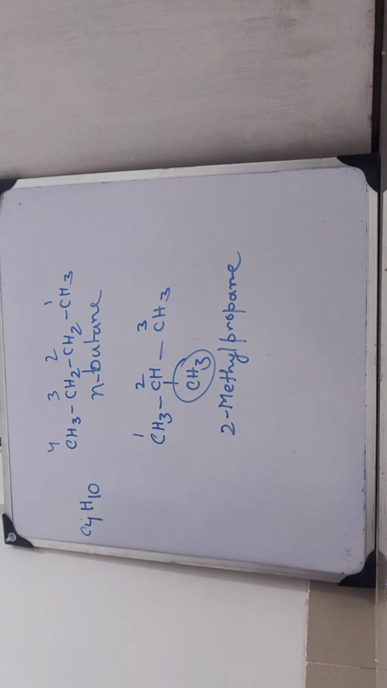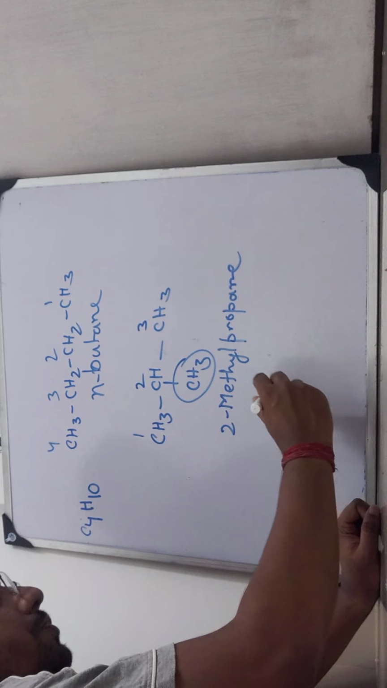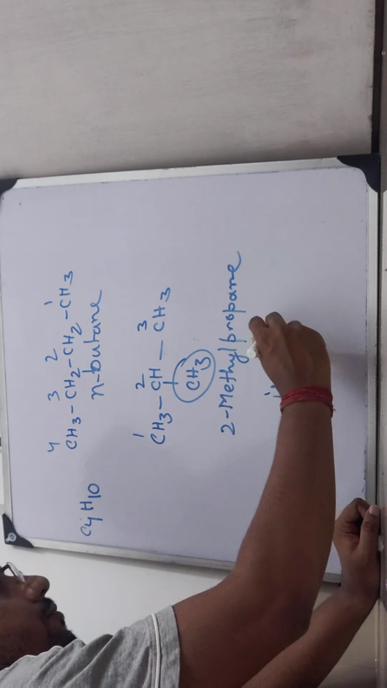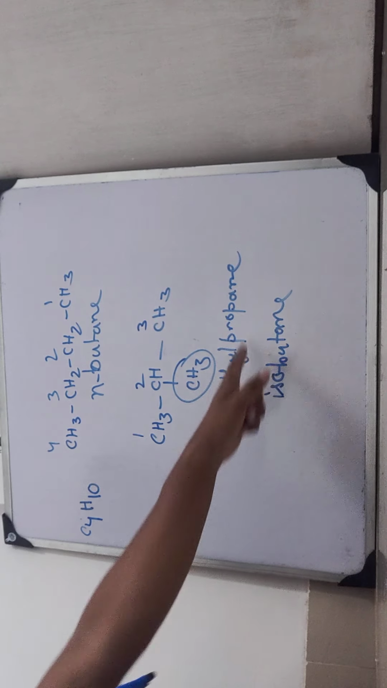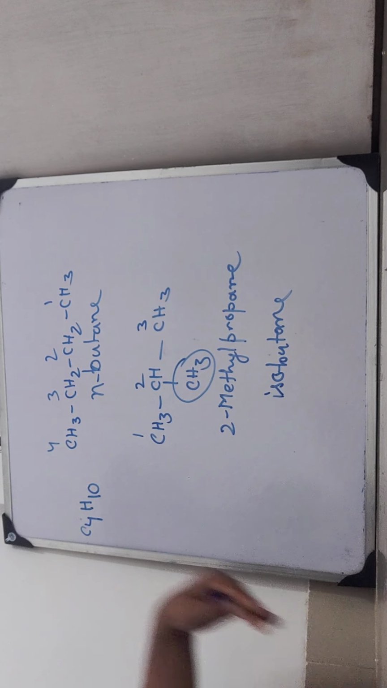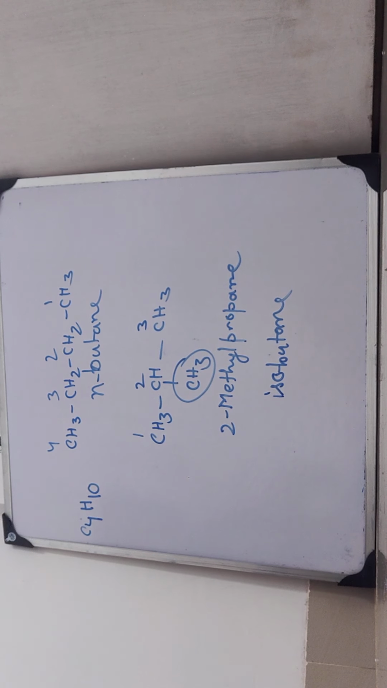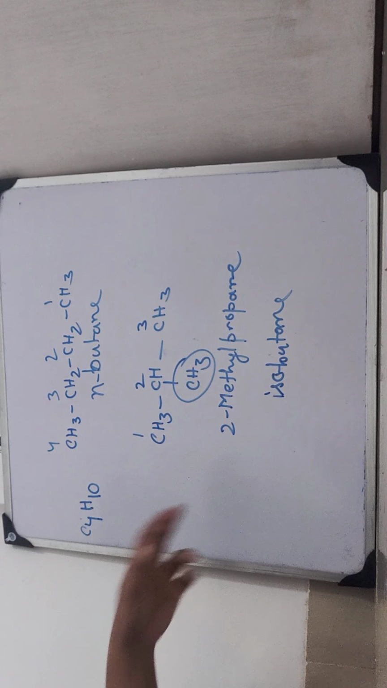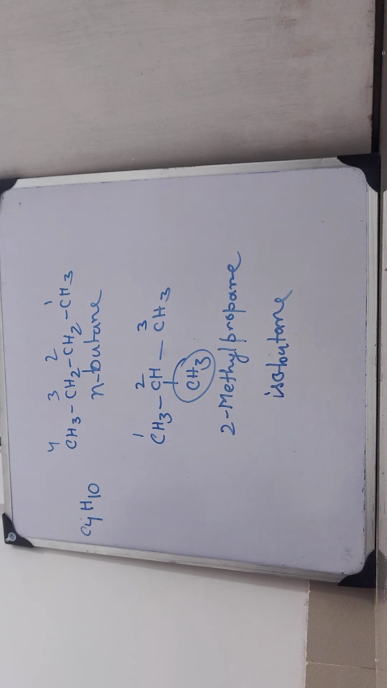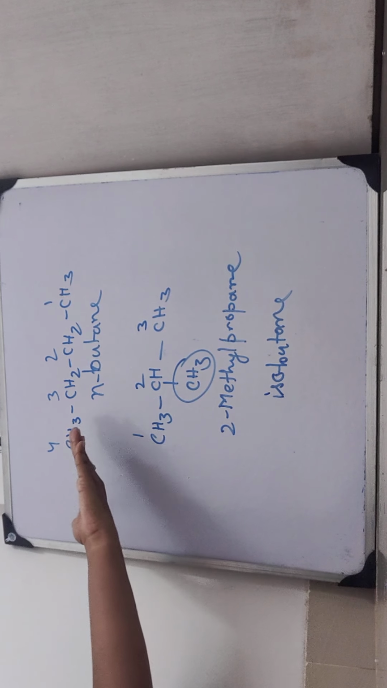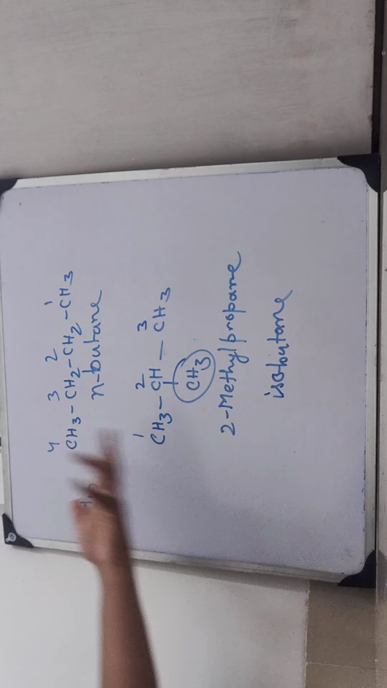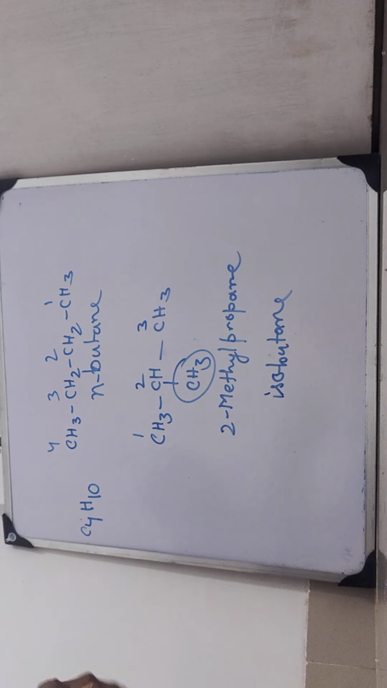So 2-methyl propane and N-butane are isomers of each other, and their properties are also different. There is a common name for this as well: isobutane. So we can call it either 2-methyl propane according to the IUPAC system, or, in isomerism, N-butane and isobutane are isomers of each other. In N-butane a simple long chain is found, and in isobutane a branch is found. This is called chain isomerism: branched chain, straight chain.